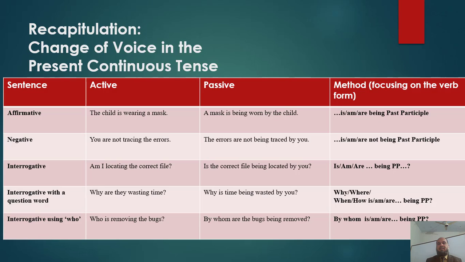For negative sentences, we use is or am or are not being past participle form of the main verb. For interrogative sentences, we use is, am or are at the beginning of the sentence. Then we use being past participle.